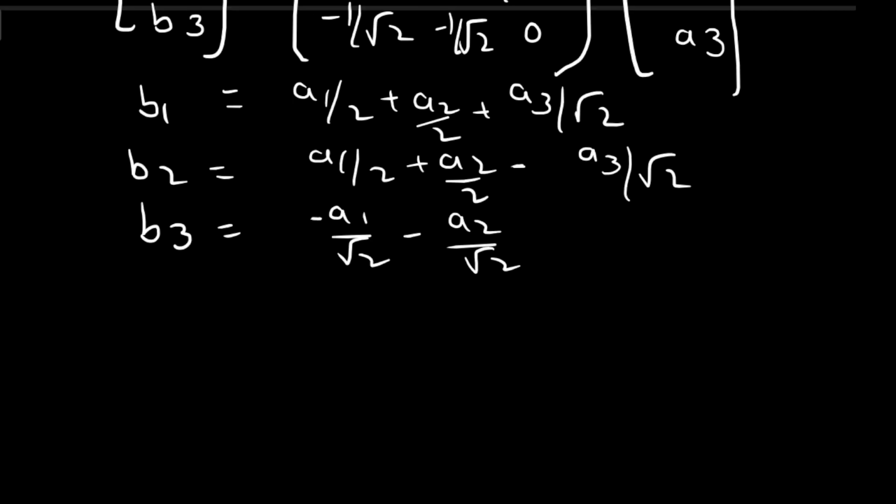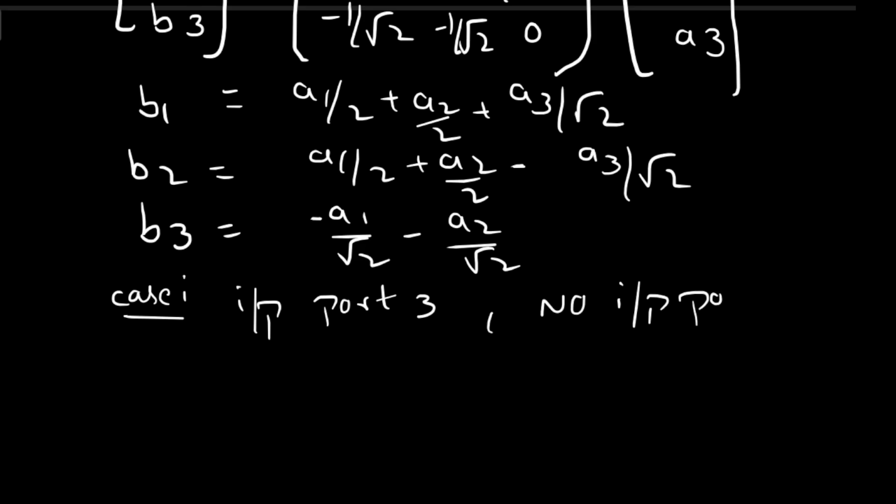Now we have to take some conditions to check whether the definition of E-plane is satisfied or not for the respective ports. So for case 1, I am applying input to port 3 and no input to port 1 and 2, so you can write A1 equals A2 equals 0, and A3 is not equal to 0.